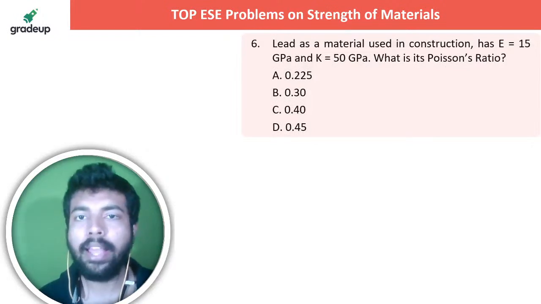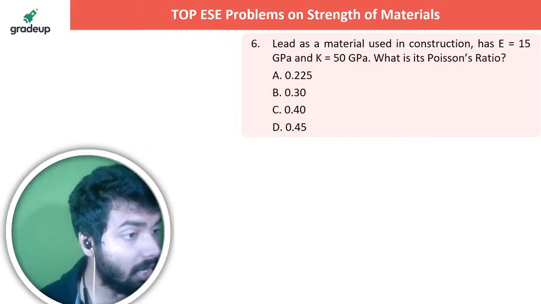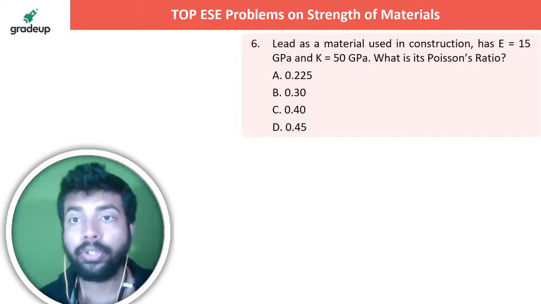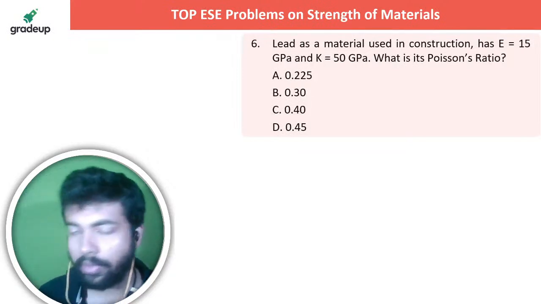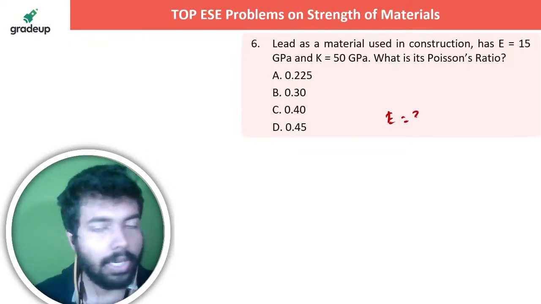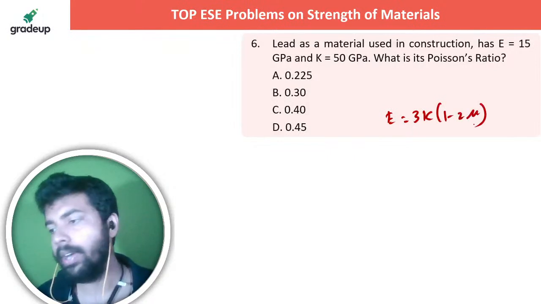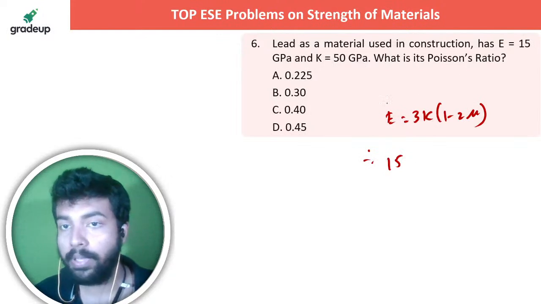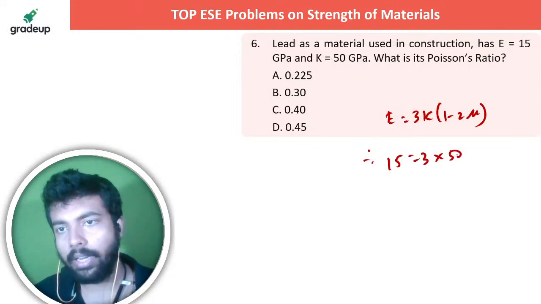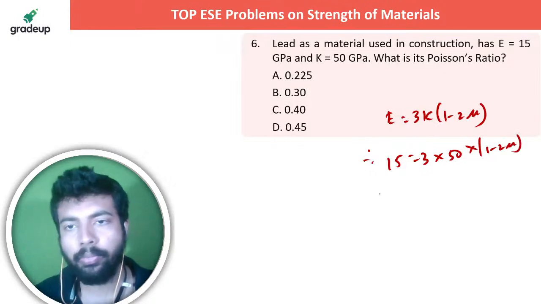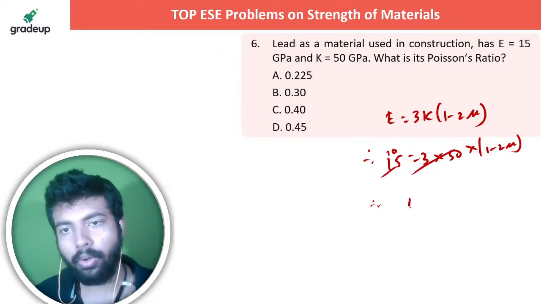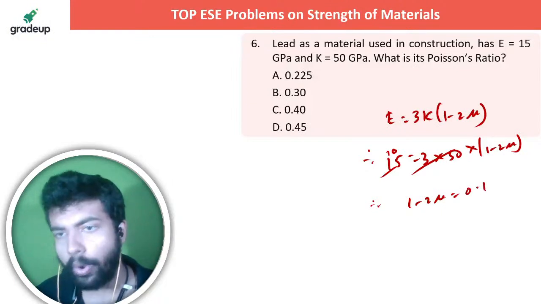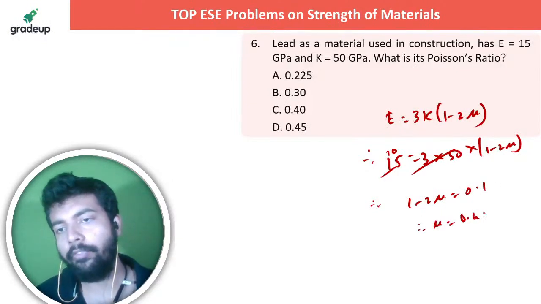What they have told actually is the bulk modulus is given to you, right? And you have to calculate the Poisson's ratio, along with this E is also given to you. तो आप लोग definitely जानते हो that E is equal to 3k into 1 minus 2 mu. So from here you can easily get what is E, sir. E is 15 GPa. Okay, the units are all same. 3 into 15, 1 minus 2 into mu. So it's actually going to be your 1 minus 2 mu is equal to 0.1. So mu is 0.45.